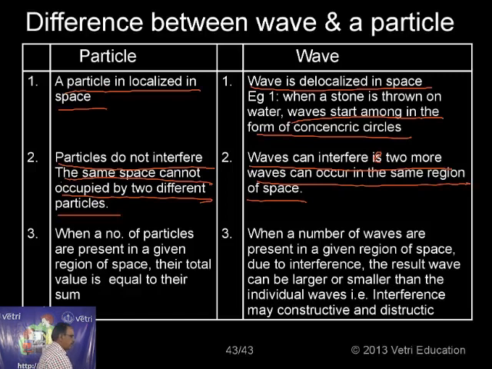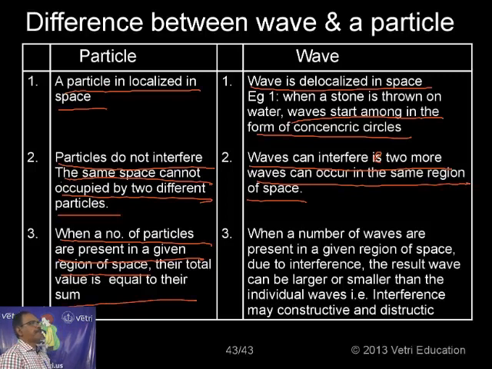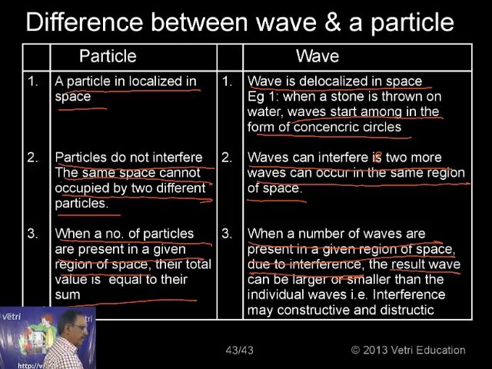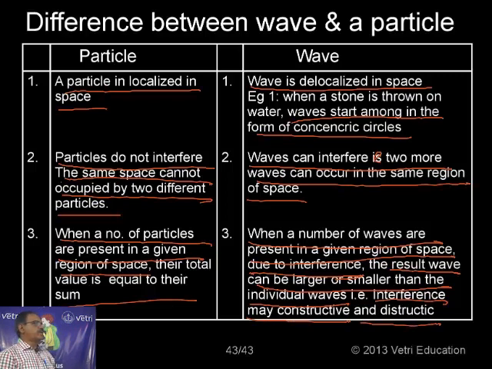Number three, when a number of particles are present in a given region of space, the total value is equal to the sum. Whereas in the case of waves, when a number of waves are present in a given region of space, due to interference the resultant wave can be larger or smaller than the individual waves. That is, interference may be constructive or destructive. So these are the three important differences between a particle and a wave.